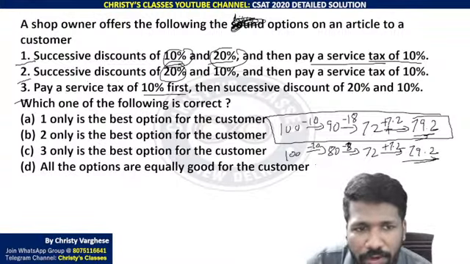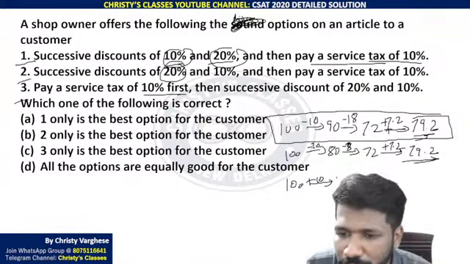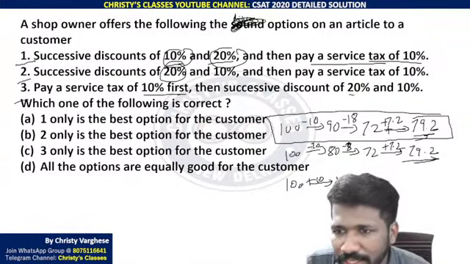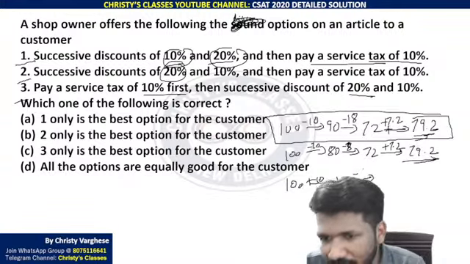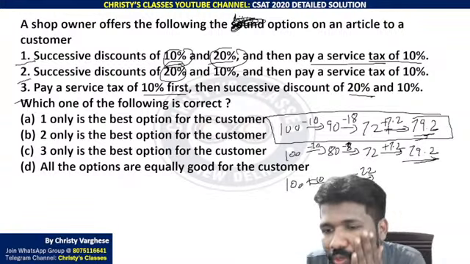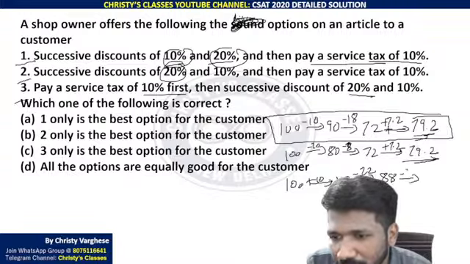And the third offer, first service tax 10%. So 100, 10% added. Service tax is what you are giving to the system, so 110. Then successive discount of 20% and 10%. 20% of 110: 10% is 11, 20% is 22. 22 subtracted is 88. Then 10% subtracted, that is 8.8 subtracted, that is 79.2 itself.